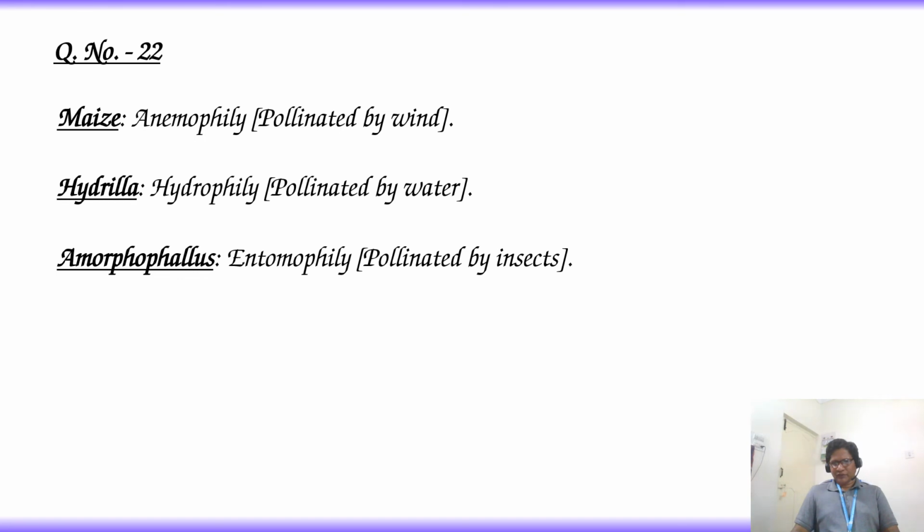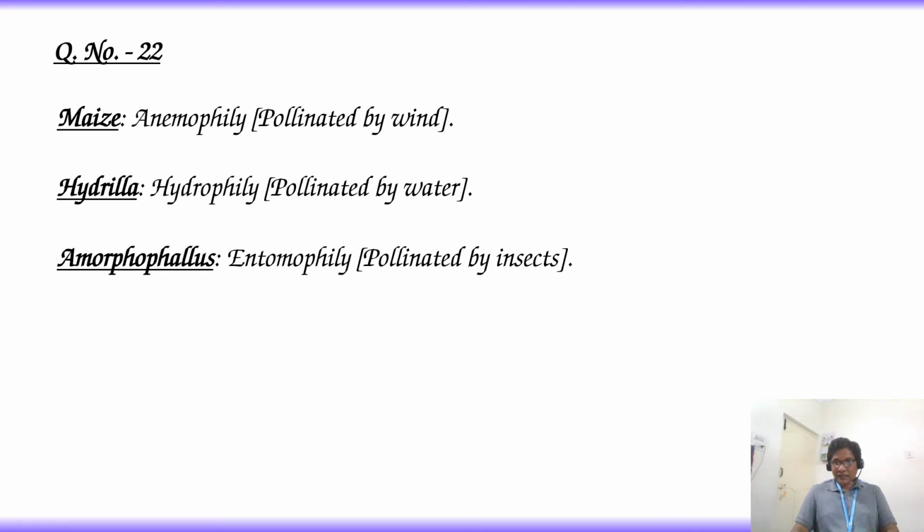Now, in the question, modifications in the flower to facilitate pollination are given. The modifications are light in weight, non-sticky pollen grains which are produced in large numbers, and long and feathery stigmas.